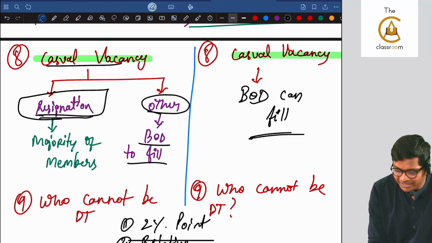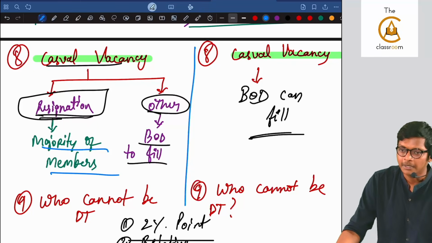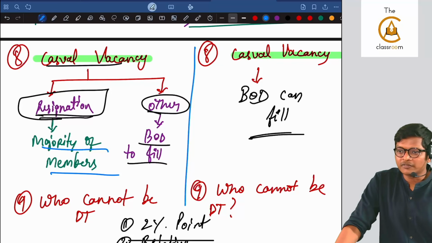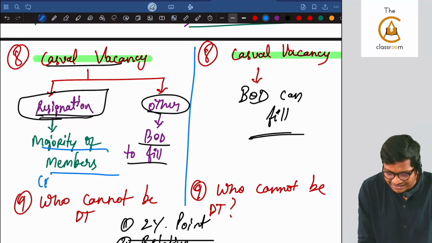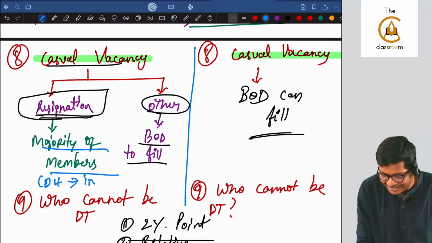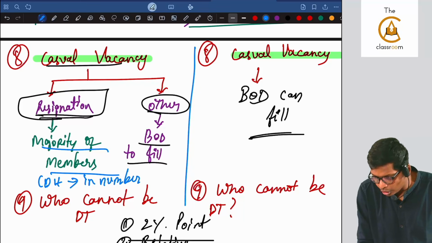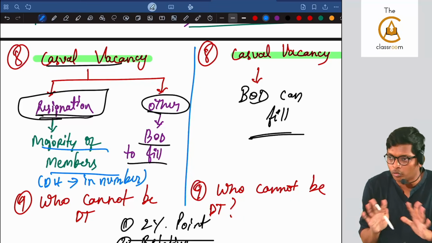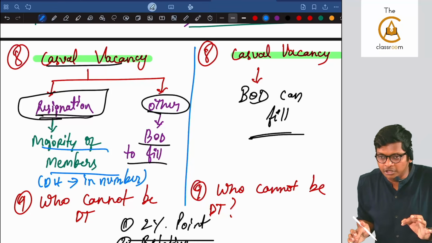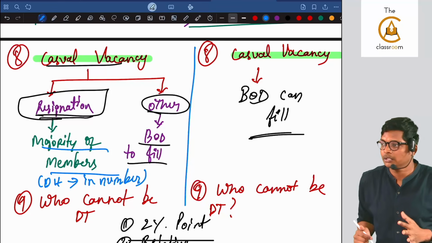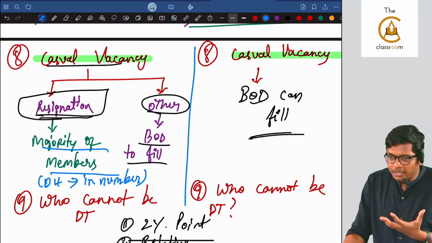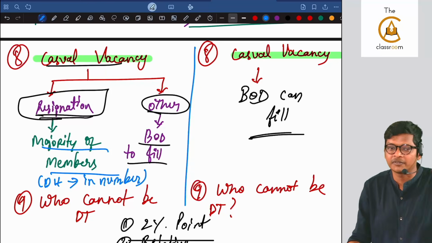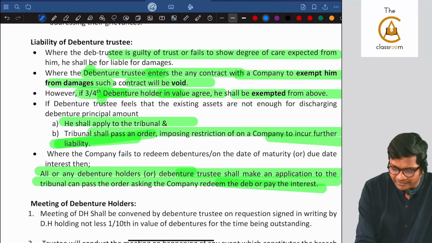So if there is resignation here, who will fill it, guys? The majority of the members. Who is the majority of the members? The majority of the debenture holders in number, guys, not value here. It is not 50% of value, no. Majority of debenture holders in number. Are you getting it, guys? If there are 100 debenture holders, majority means more than 50. Are you getting it? That's what is given here. Look at this.